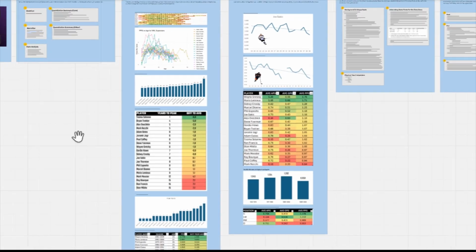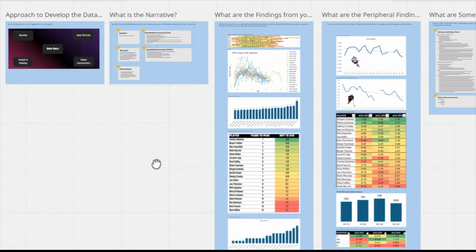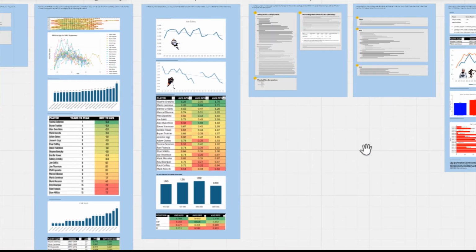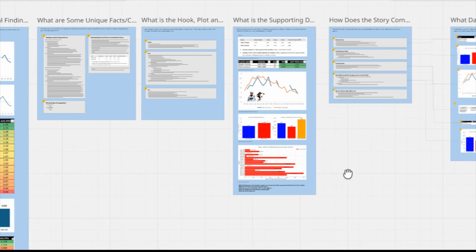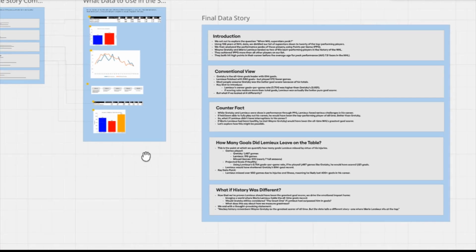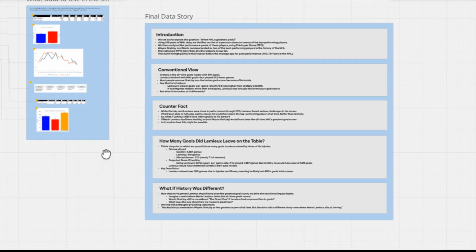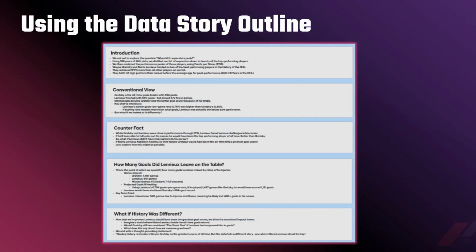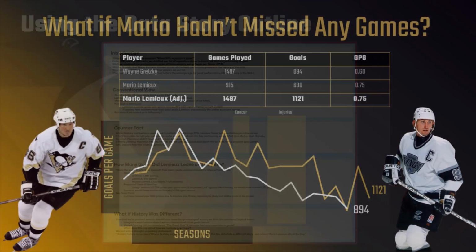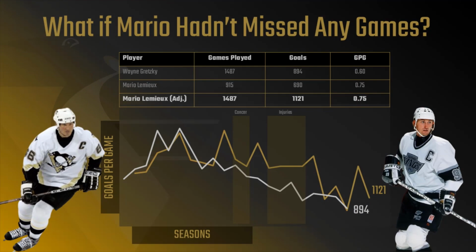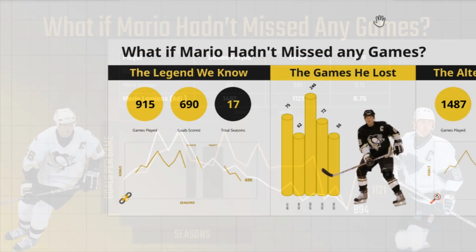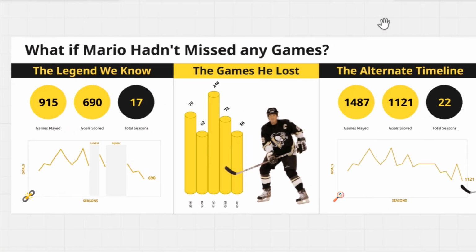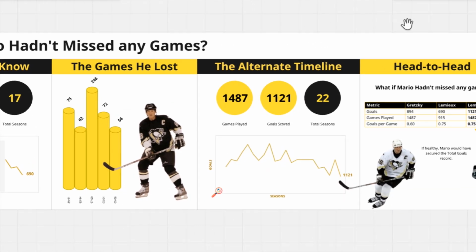To structure the Power BI report, let's take a step back and look at where we ended up in our data story outline. If you remember, we landed on 5 potential parts to the original story, which asked, when do NHL superstars peak? These 5 components to the data story outline are shown here. It was within this outline, though, that we discovered the deeper story of Mario Lemieux. And through the social and infographic, we manifested that story in different ways.